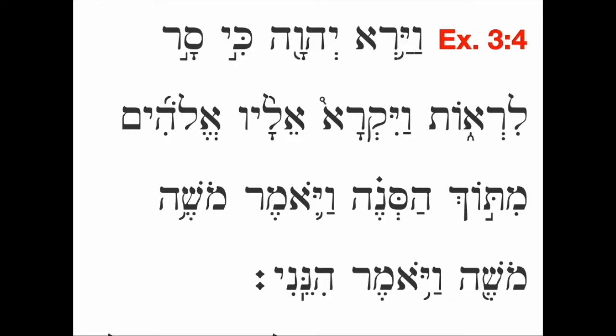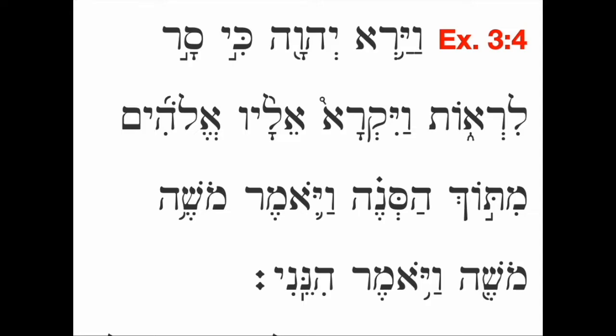All right, so vayar Adonai, the Lord saw. Verbs of perception are often followed by ki, which means that. It's kind of like hoti in Greek. Vayar Adonai ki, the Lord saw that.